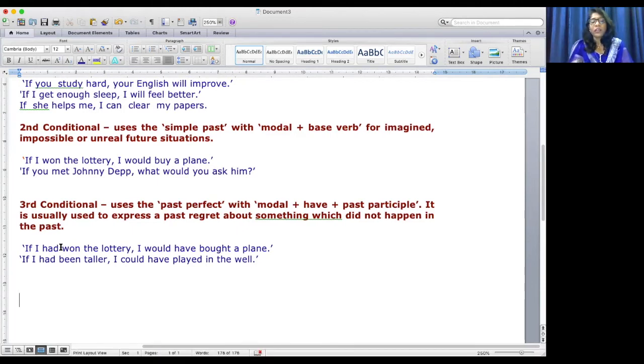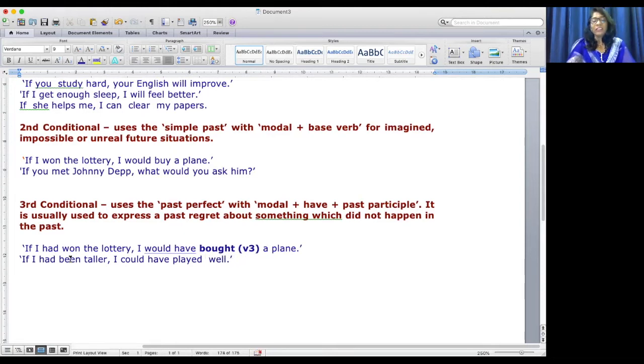She didn't win the lottery. So if I had won the lottery, I would have bought the plane. So when you're using would have, the verb should always be in the third form, because it's a modal verb, would have. So it's only a regret of the past. If I had been taller, right? This can be said when he lost the match or somewhere. If I had been taller, I could have played well.